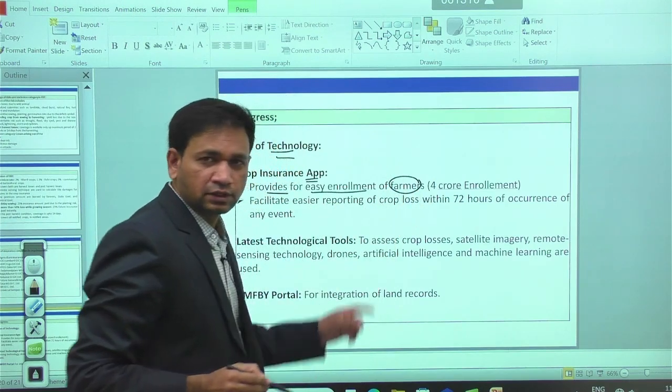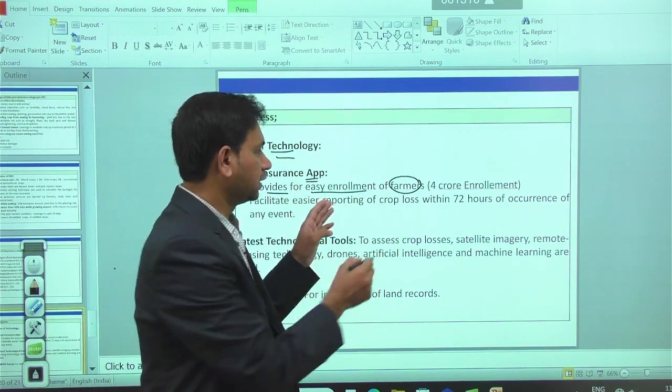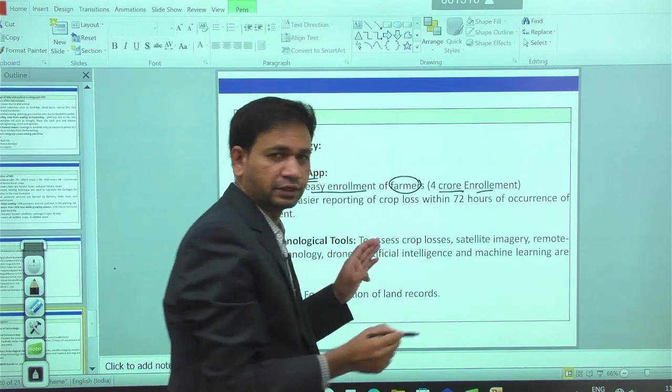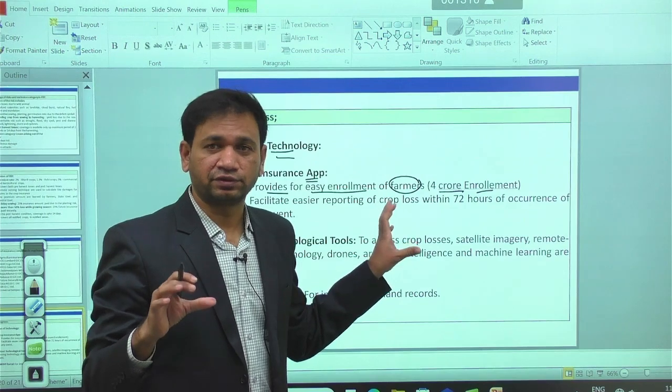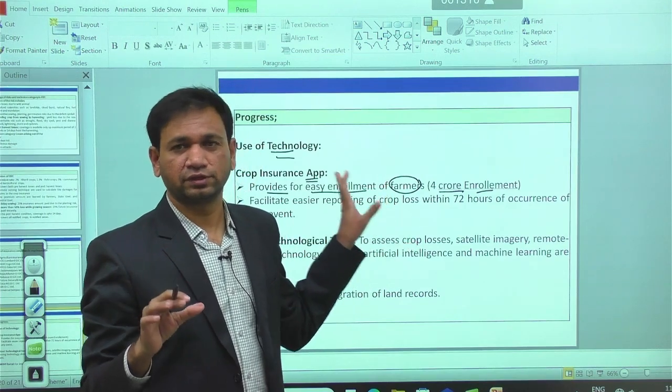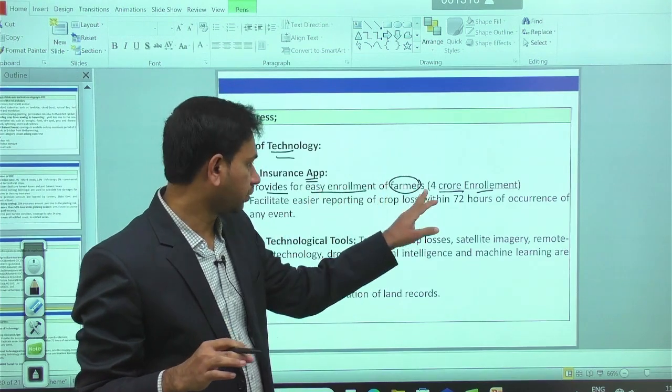Presently we have 4 crore enrollments in the Fasal Bima application. India is the largest beneficiary in the world with respect to crop insurance. These are the enrollments we have as of now.